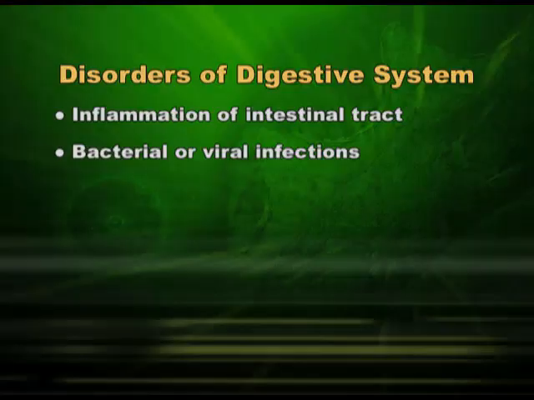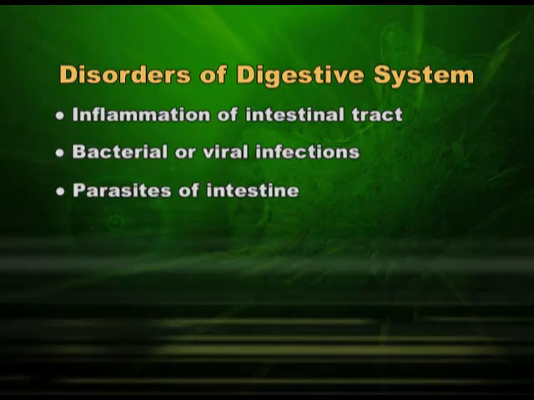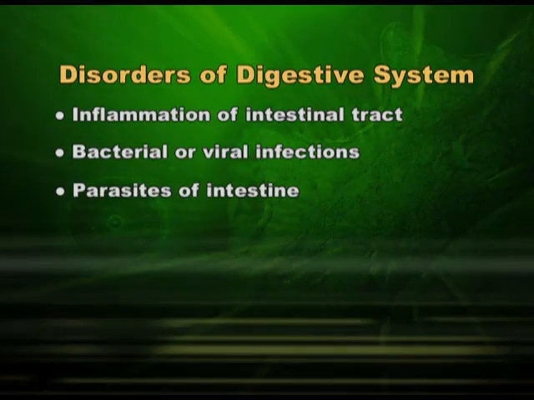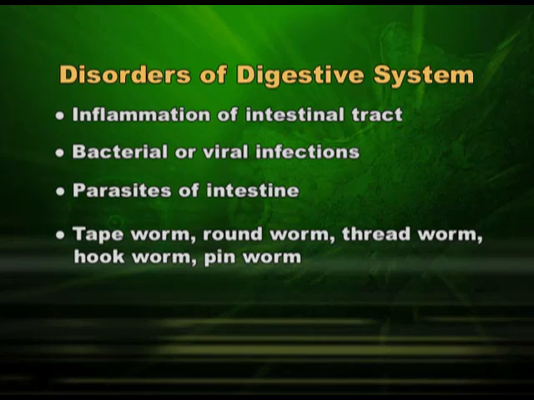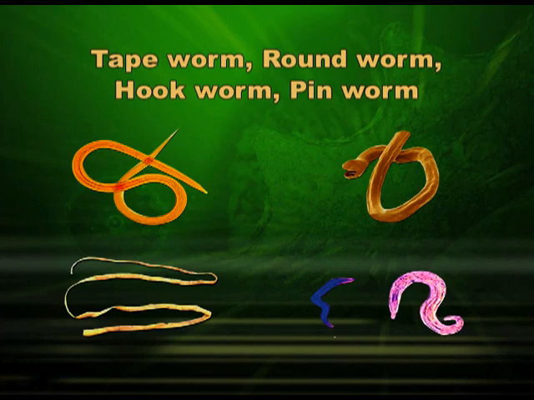If it is a bacterial or viral infection, it will give certain indications, certain problems. But if it is a good-sized parasite, then the indications come a little later and treatment also takes a very long time. These parasites can be tapeworm, roundworm, threadworm, hookworm, pinworm and many more, which can be seen even by naked eyes. In this slide, children, you can see tapeworm, roundworm, hookworm, pinworm.